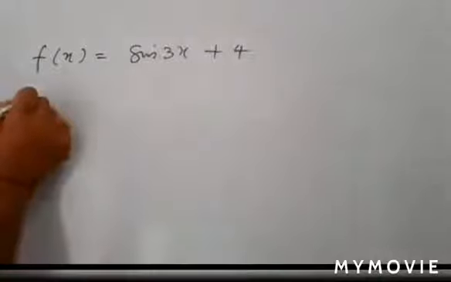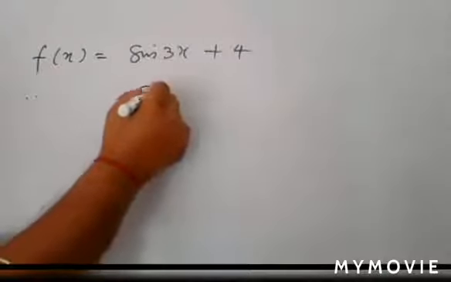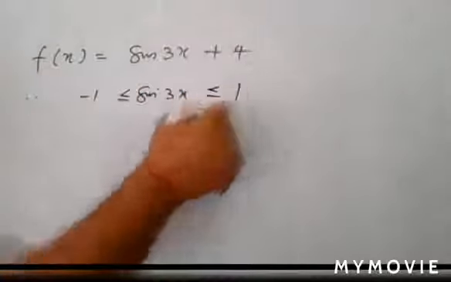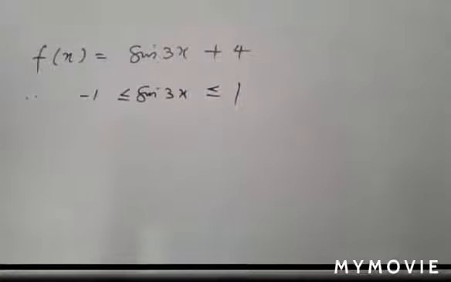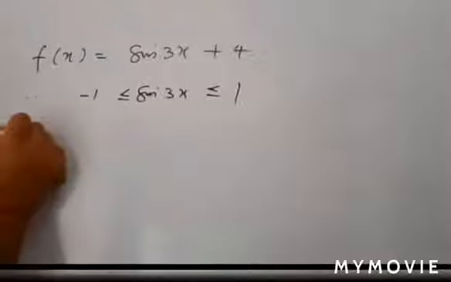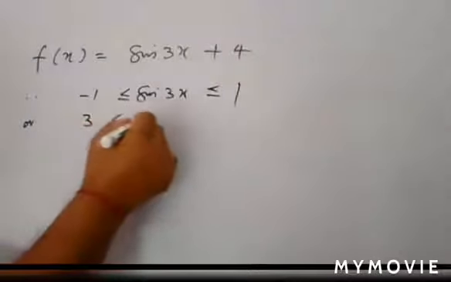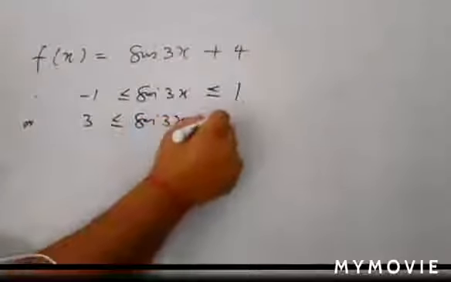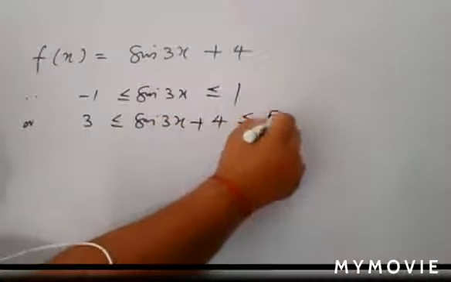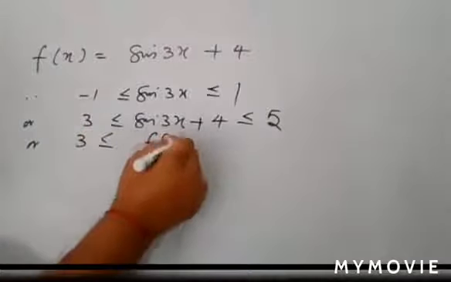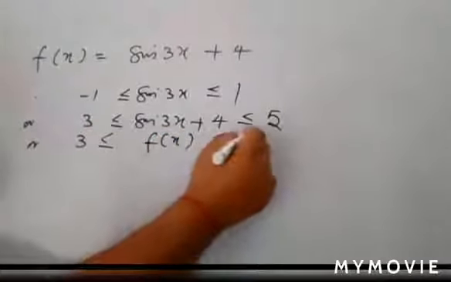Just check it. You know the value of sine 3x is greater than or equal to minus 1 and less than or equal to 1 for all x belongs to R. Now adding 4 to each of the terms. If you add 4 here, you have 3. So here you have sine 3x plus 4. And if you add 4 here, you have 5. And you have 3 less than or equal to f(x) less than or equal to 5.